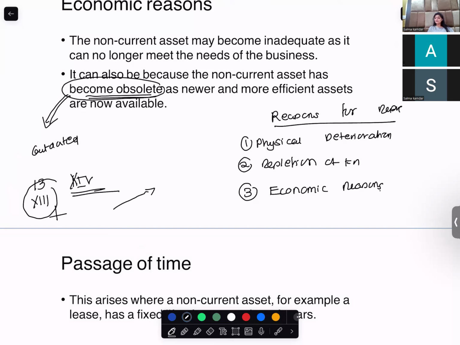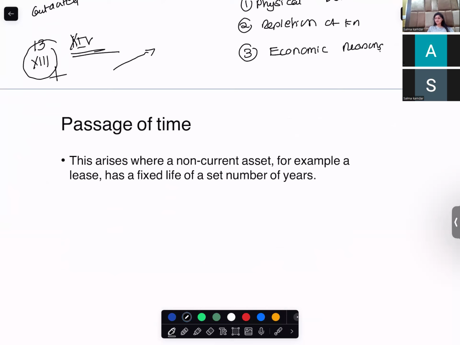So the other reason why you depreciate your non-current asset is because it has become obsolete and new and efficient assets have come in place. Passage of time, because we've been using it for a number of years. So the asset has depreciated and the value of your non-current asset has fallen.